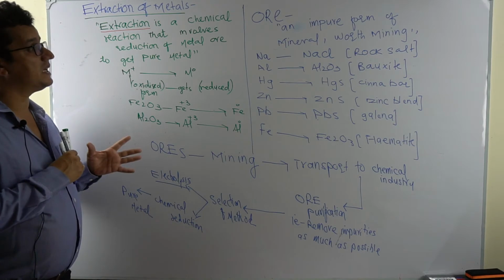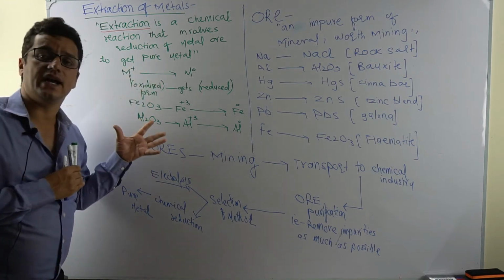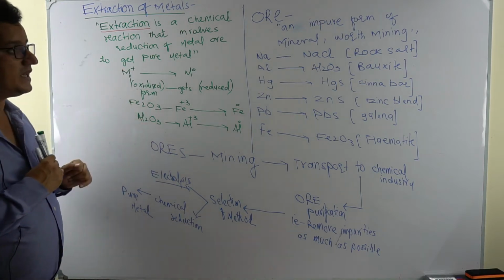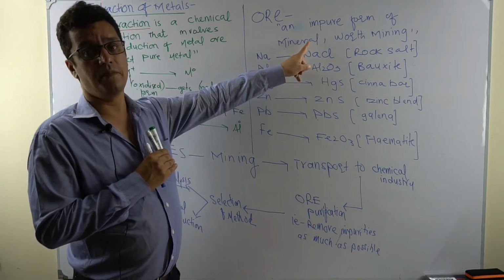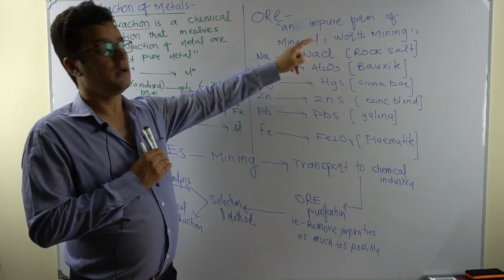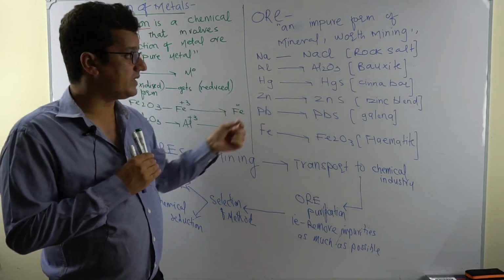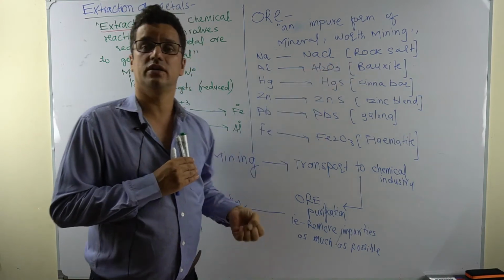Here in this particular lesson, we'll find out how less or moderately reactive metals are extracted from their ores. When I say ore, it means an impure form of the mineral, an impure form of the metal. Sodium is a very reactive metal, and in nature you will find sodium mainly in the NaCl form, which we call rock salt.